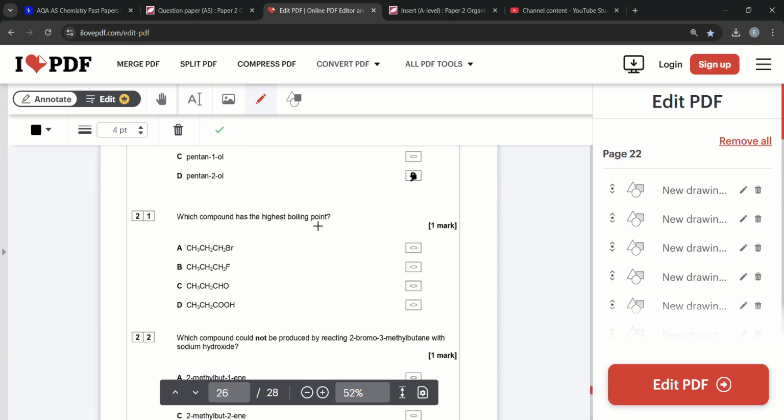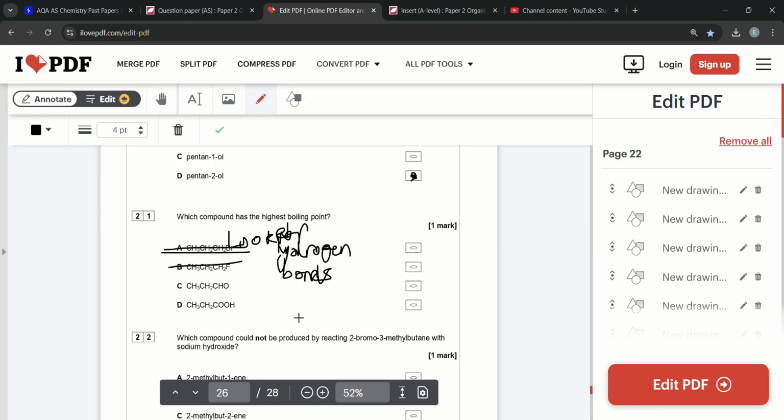Question 21. Which compound has the highest boiling point? Again, when it talks about highest boiling point, you usually just need to look out for hydrogen bonds. We don't look at the Mr. Nine times out of ten, it's looking for hydrogen bonds. A definitely does not have hydrogen bonds. B does not have hydrogen bonds. So it's either between C or D.